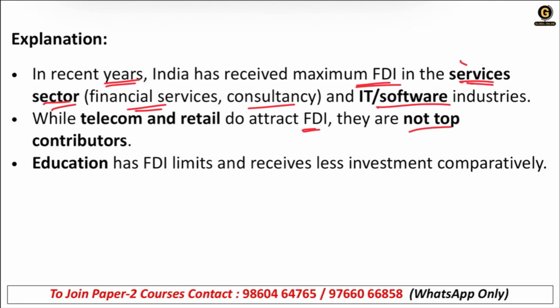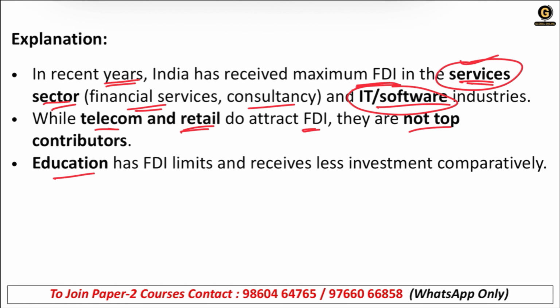Whether it is IT software, telecom, or retail, all are coming to India through FDI. But services and IT, and IT is also a service sector, these are the industries which are coming the maximum in India as compared to telecom and retail.